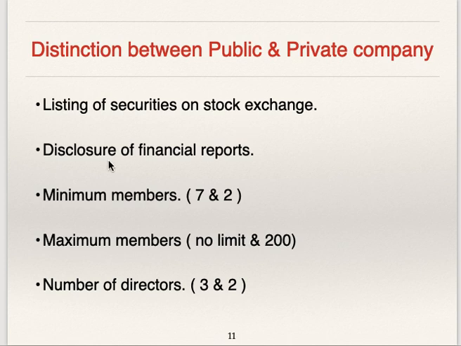Second distinction is disclosure of financial reports. In case of public company, it discloses its financial reports quarterly and annual basis. Whereas there is no such obligation for private company to disclose financial reports to public.